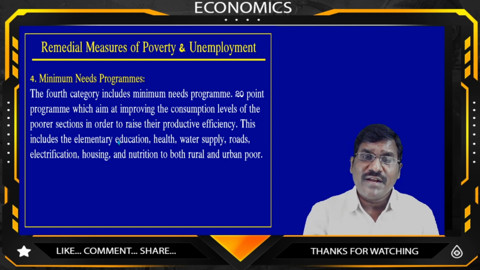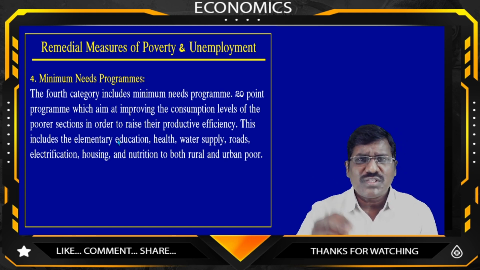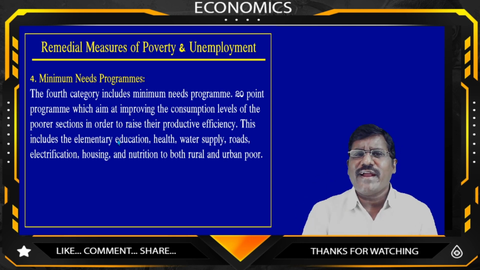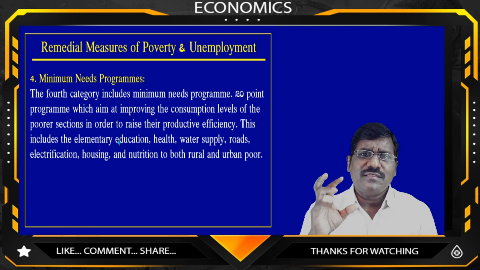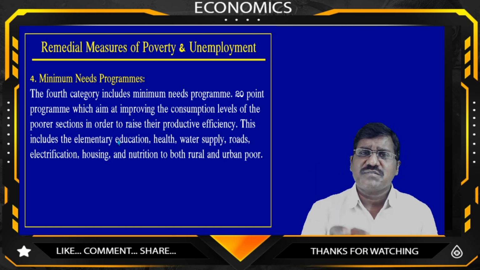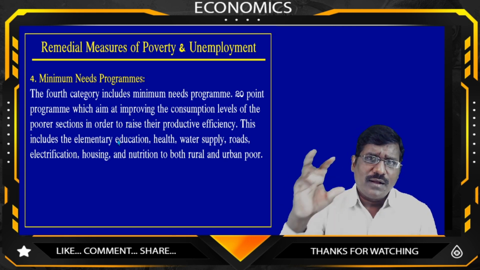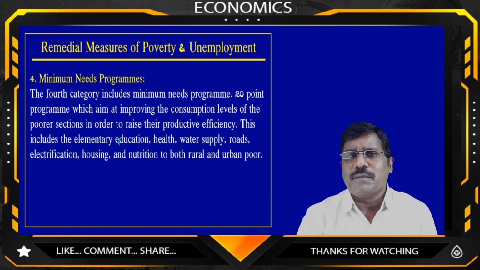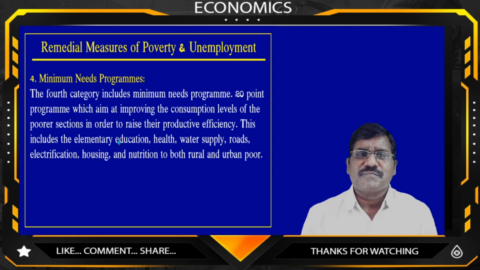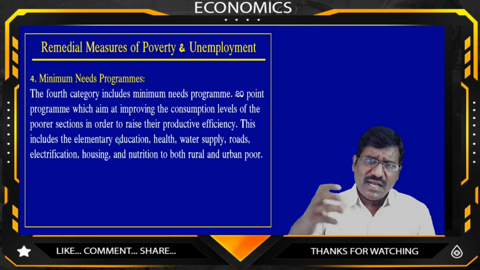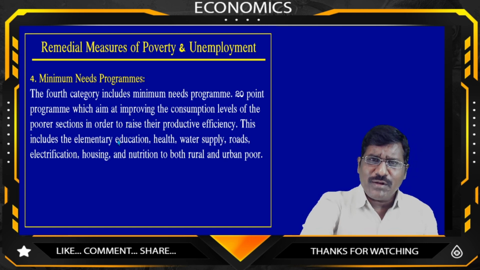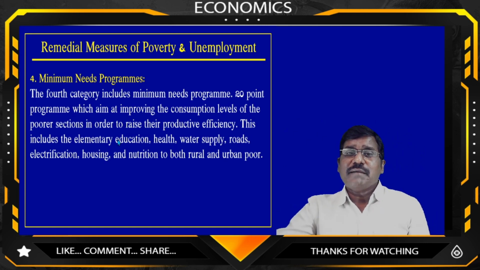For the people who are in need in the rural areas, and urban poverty and urban unemployment are also there, whatever they require, the government should provide. Then when the government provides more opportunities, more incentives, more job opportunities and more benefits to the needy public, they can fulfill their needs and maintain a better quality of life. Most of the people are below the poverty line and are not maintaining minimum basic needs. The government aim is to bring the people who are below the poverty line to above the poverty line.